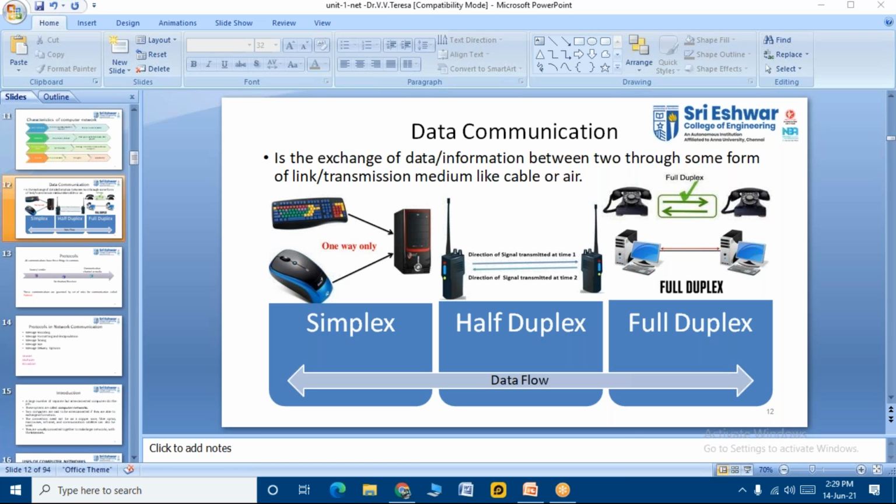One way is a simplex, one at a time in one direction, data flows only in one direction. Okay. So one direction at a time is called as the half duplex, and full duplex is the direction of data towards both the sides, from receiver to sender, sender to receiver. Clear? So this is called as data communication.